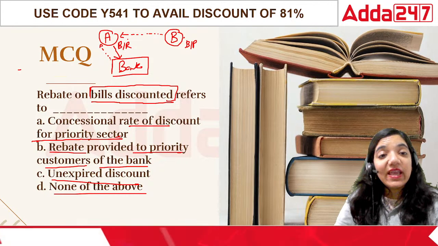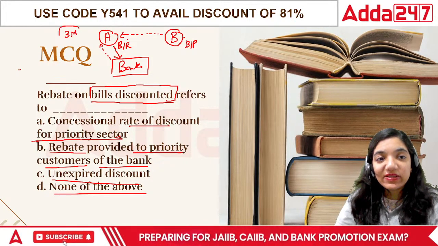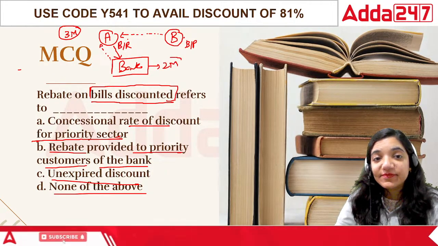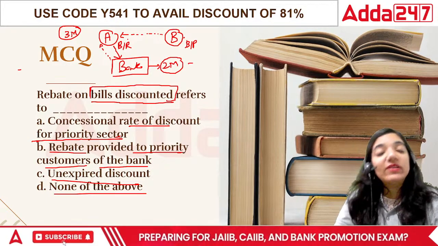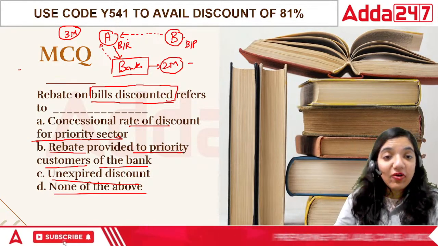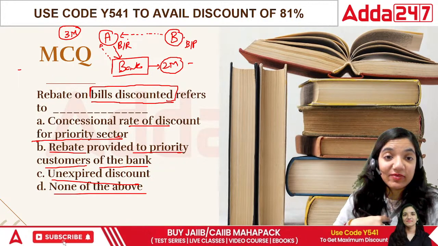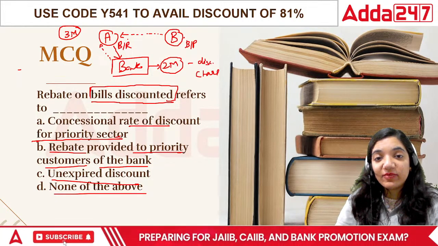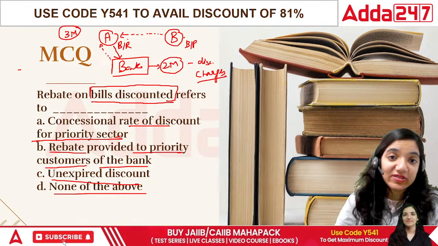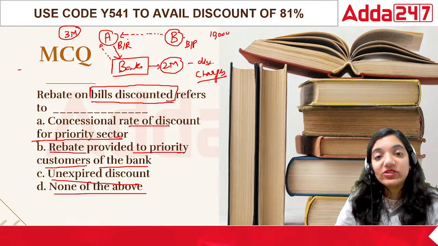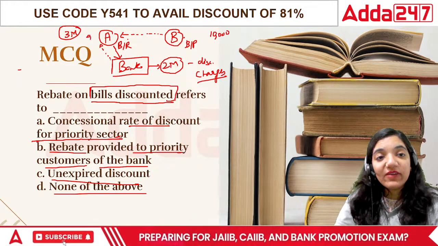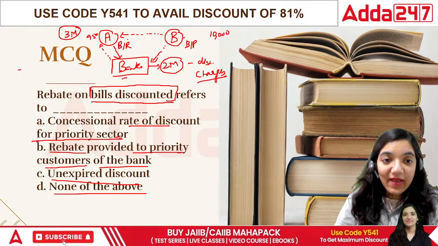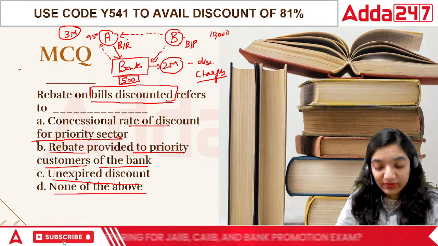But the point is A was supposed to hold this bill for 3 months. But after a month, that means the bank is holding the bill for 2 months, right? Now the bank will charge a certain amount of money for that particular period for which it is holding the bill. That is called the discounting charges. The charges are withheld by the bank and the remaining amount is released to the person. For example, if the bill was for rupees 10,000, the bank will give 9,500 to A and will recover 10,000 from B, making the bank earn an amount of 500.